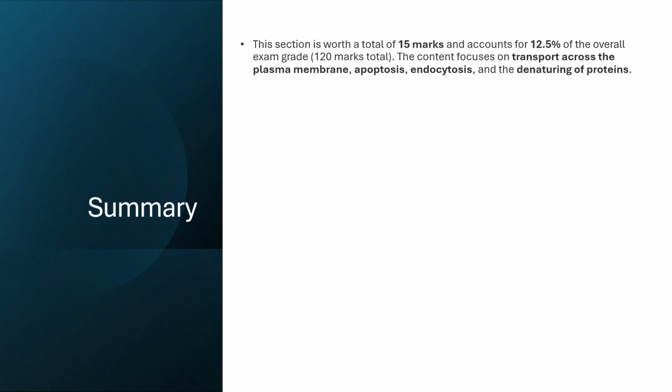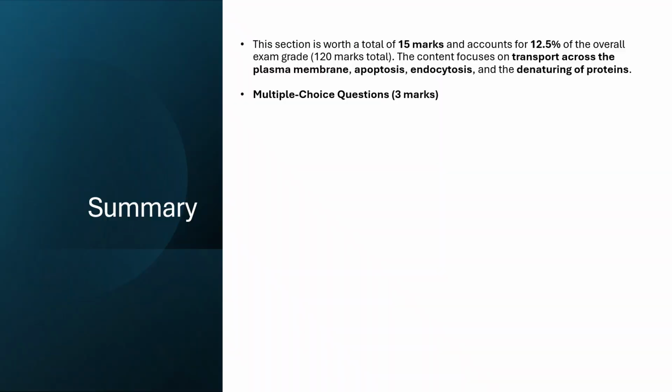This section is worth a total of 15 marks and accounts for 12.5% of the overall exam grade, 120 marks total. The content focuses on transport across the plasma membrane, apoptosis, endocytosis, and the denaturing of proteins. Multiple choice questions, 3 marks.